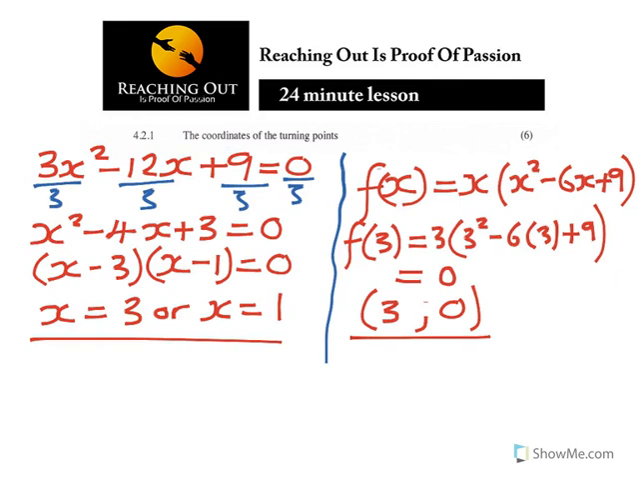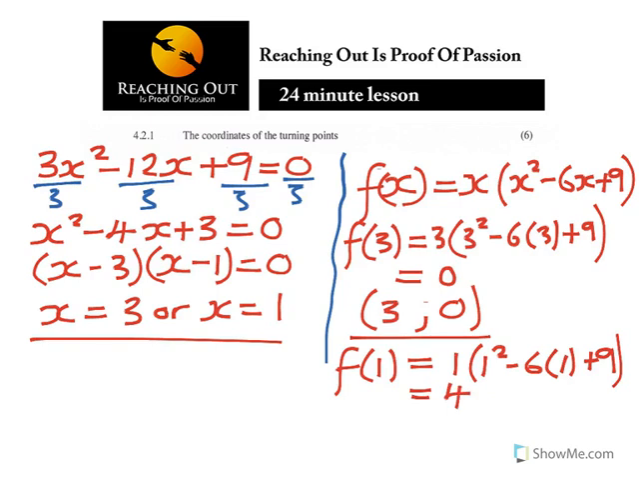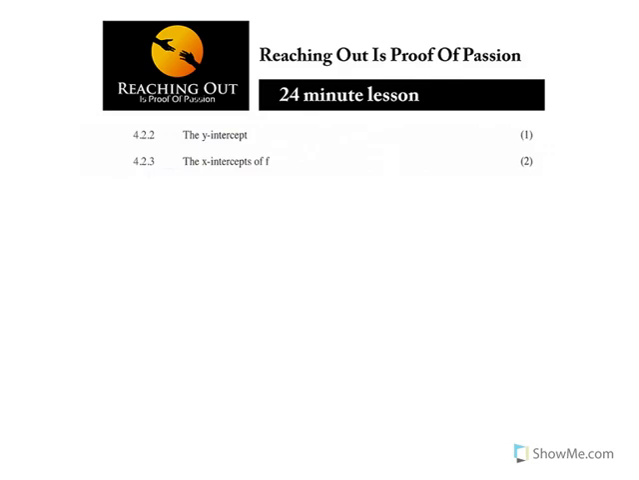Again, you do the next one, f of 1. Remember the other value is 1. 1 squared minus 6 times 1 plus 9. So what do you get? You get a 4. Meaning when x is equal to 1, y is equal to 4. So those are the coordinates of the turning point that they will be marking you on. So you get 6 marks for that. It's not difficult, but these are 6 marks that you're not supposed to lose.